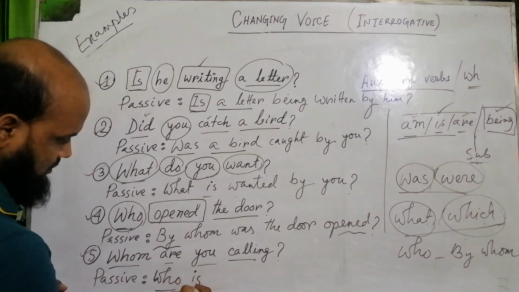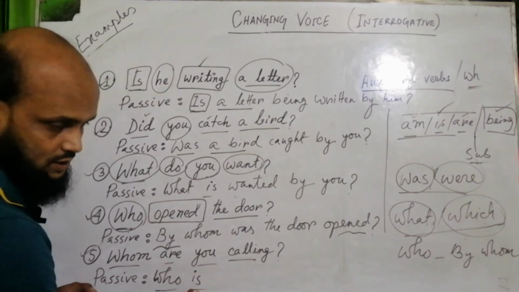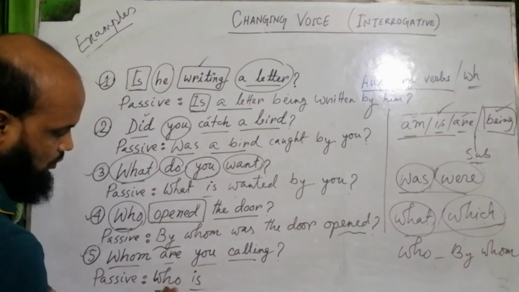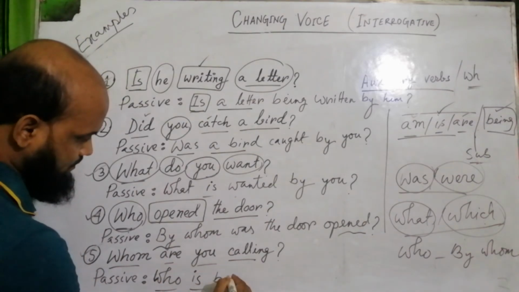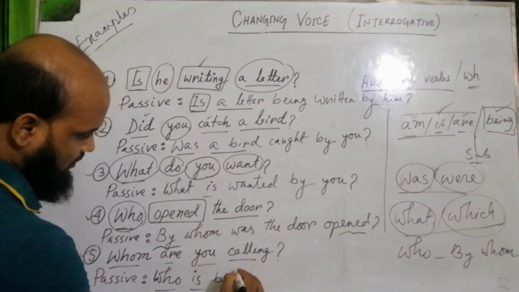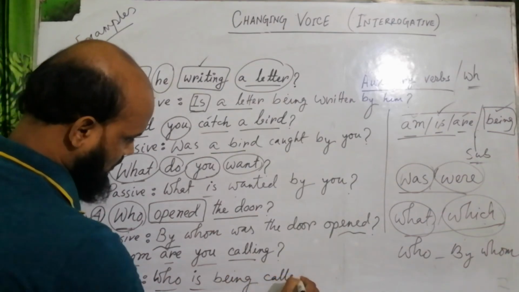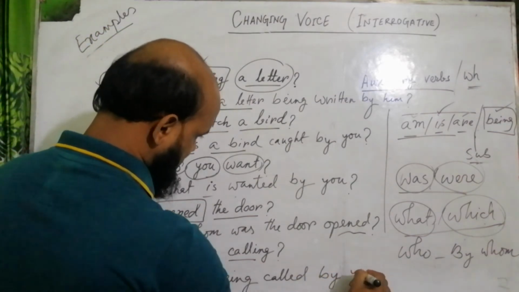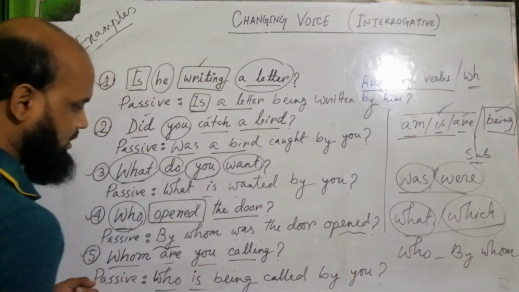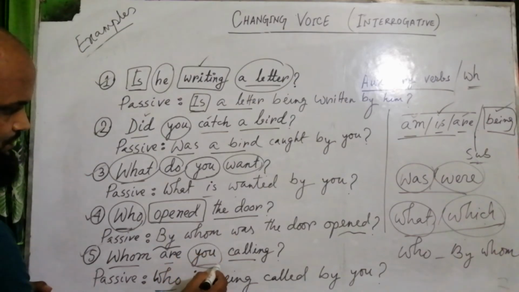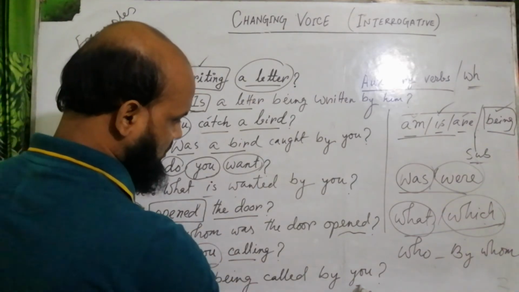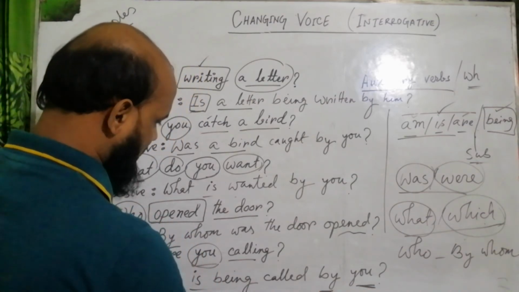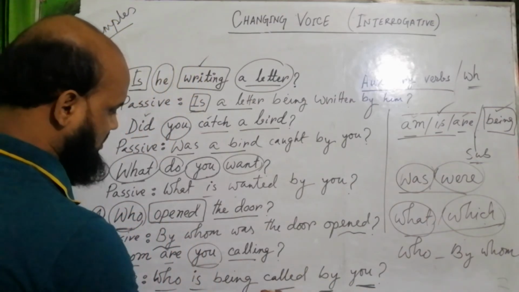So for who, you need to use is being here. Who is being, past participle, called, by. Here you see this is subject, and it goes to the position of an object, and before that we use by as usual and the past participle.